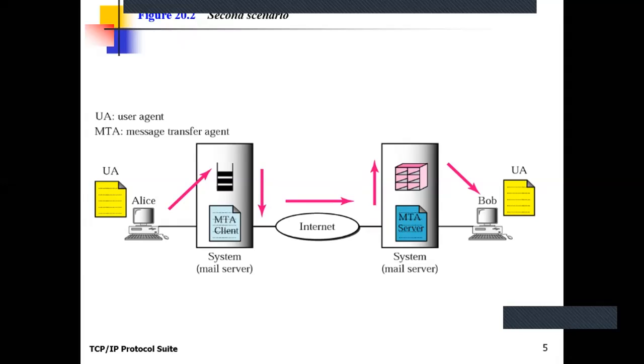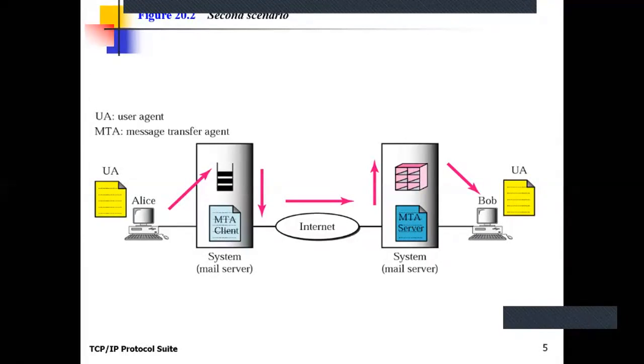Whenever a destination wants to receive or extract the mail, it uses its mail server machine to read or access the mail with the help of the user agent program. Clear? So the destination mail server consists of the MTA server. So we can say that the MTA, message transfer agent program, runs in terms of client and server.